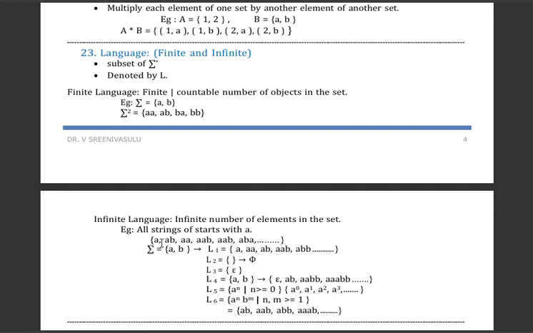So in this example, A, AB, AA, AAAB, ABAB, and so on, we can form many strings. We cannot stop. So this type of language is nothing but an infinite language. Got the clarity? So these are the two types of language.